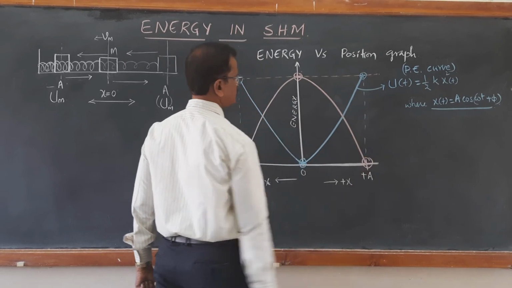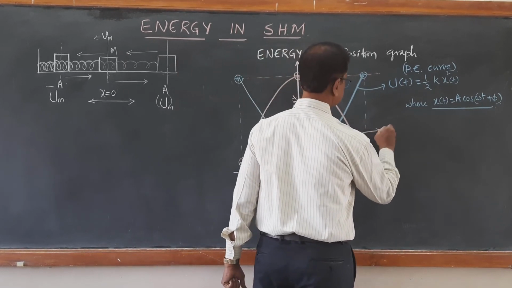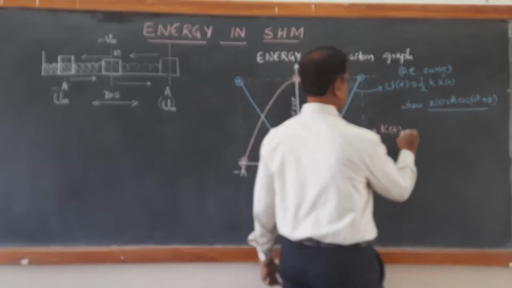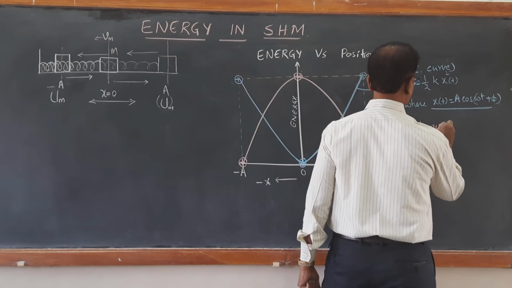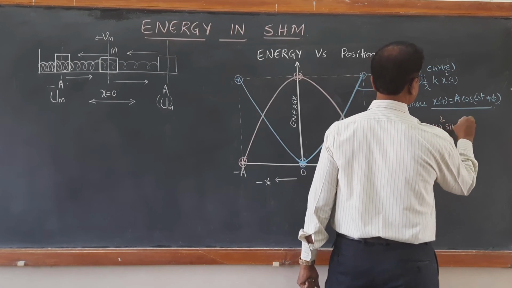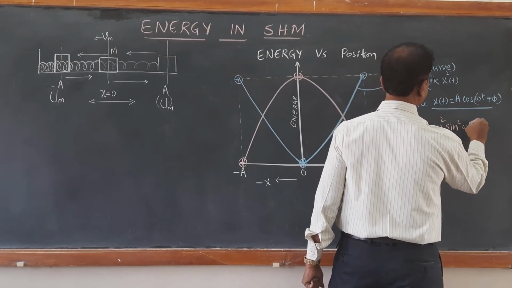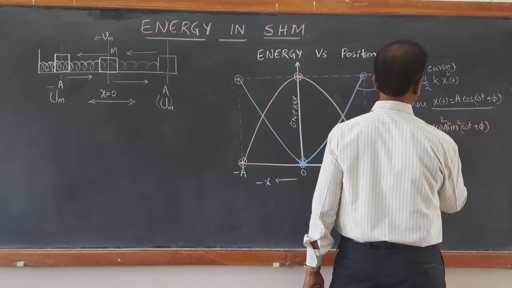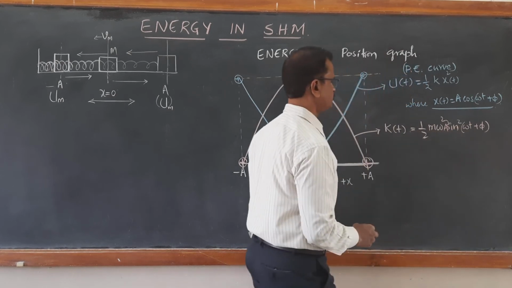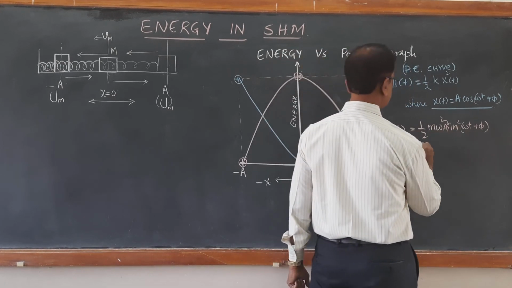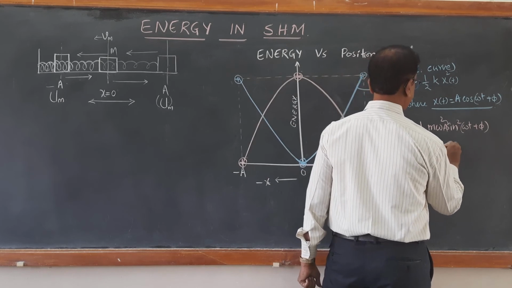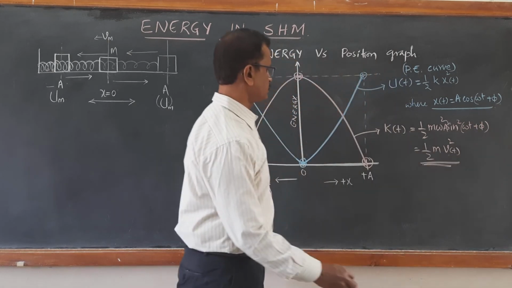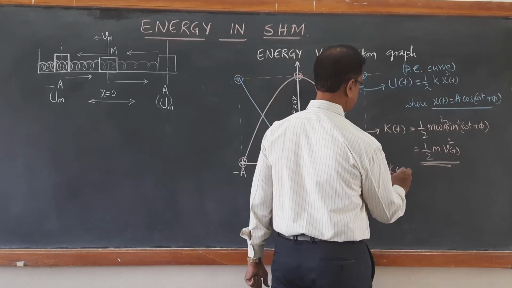So this is the kinetic energy curve, which is half m omega square A square sine square omega t plus phi, or you can just write half m v square as a function of time t. I have substituted the value of v. So this is the kinetic energy curve.